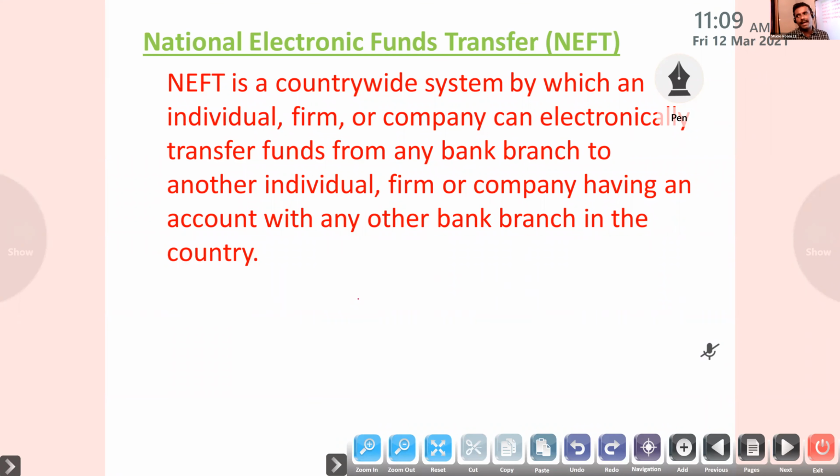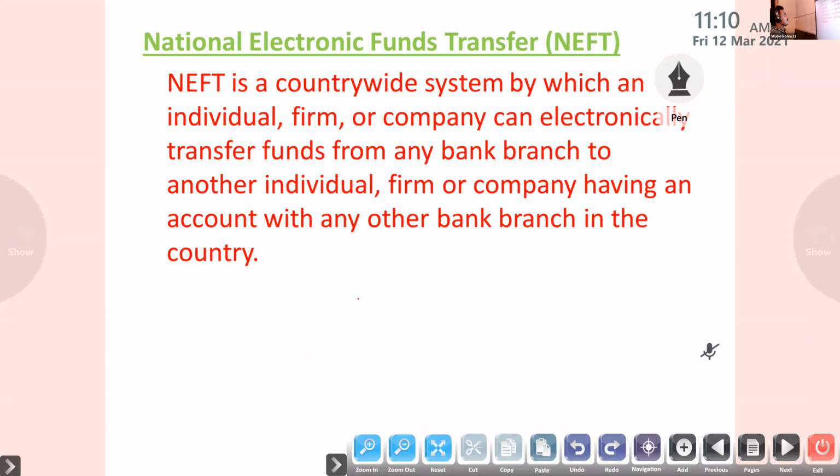If you transfer funds, two options are there, NEFT and RTGS. For amounts up to 2 lakh we can use National Electronic Fund Transfer. This is used for national transfers only. For international transfers some limit is there, so we will explain. For international purposes we use RTGS.